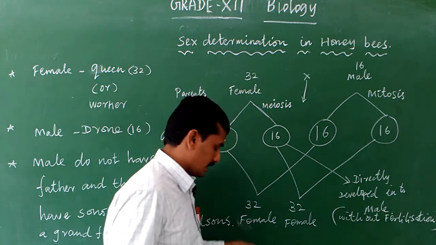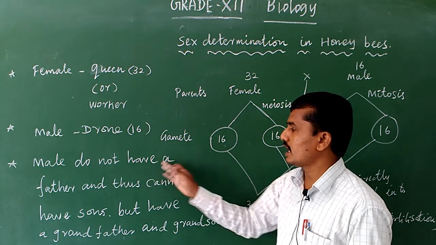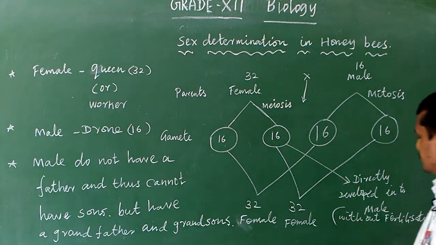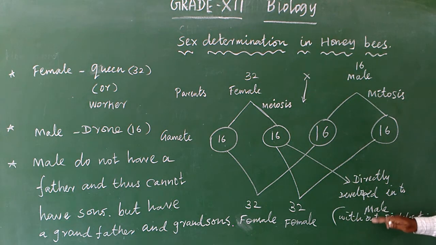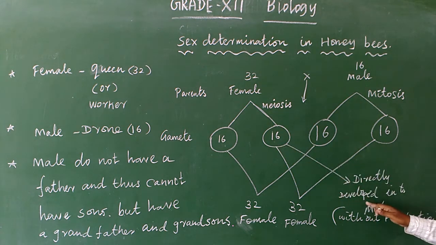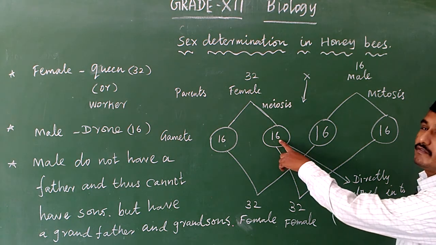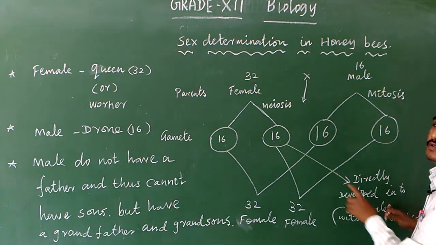Okay, then another term with a simple definition: male do not have a father. Here, listen. How is the male formed? The female gamete is directly developed into a male. So the father of this male, no male, no father, because the male is developed directly, without fertilization, from the female.